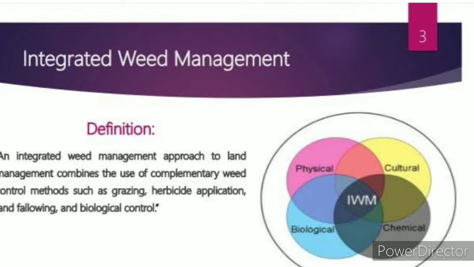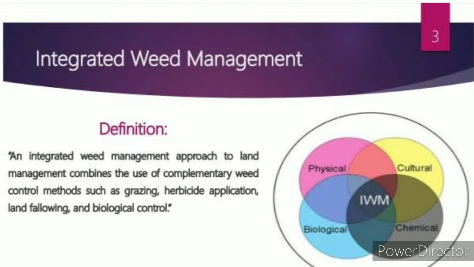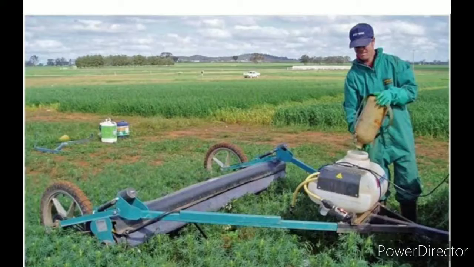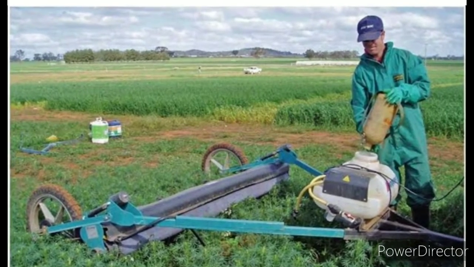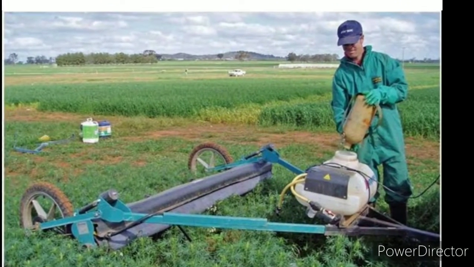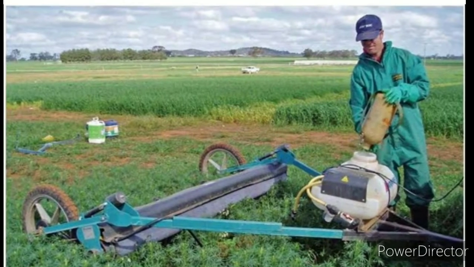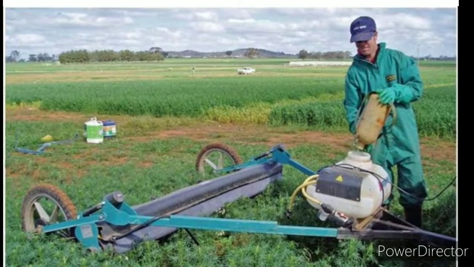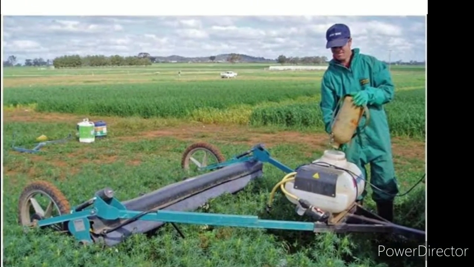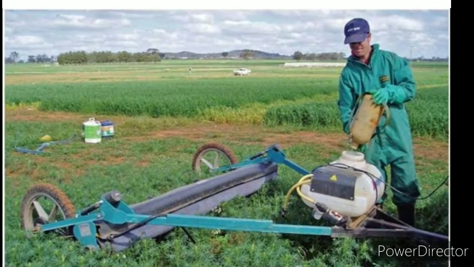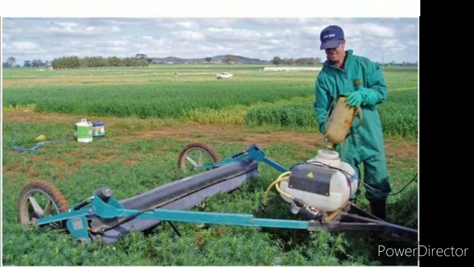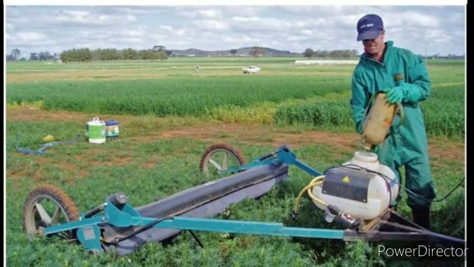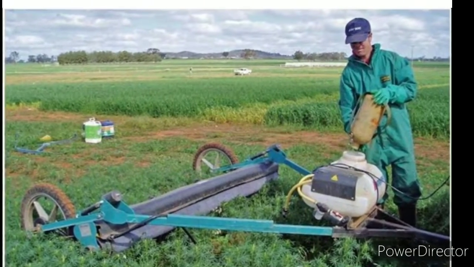Another method of weed control is integrated weed management. Integrated weed management combines different agronomic practices. Agronomic means agricultural practices and herbicides used to manage weeds so that the reliance on any one weed control technique is reduced. Mechanical, biological, cultural and chemical methods are included in integrated weed management.